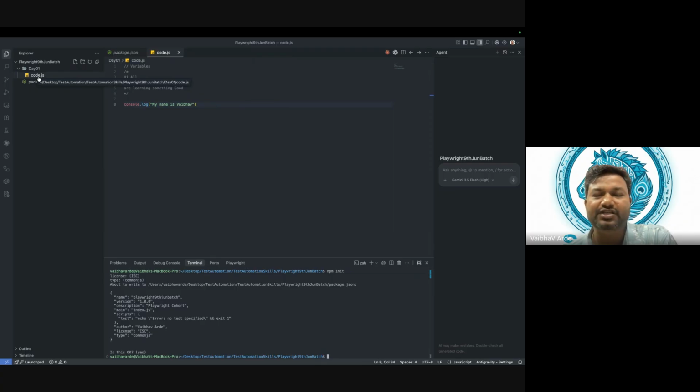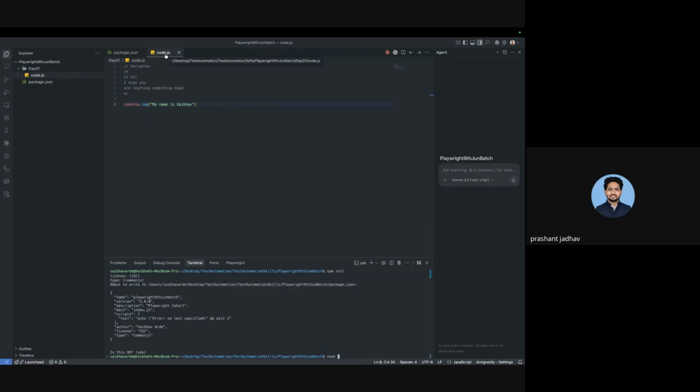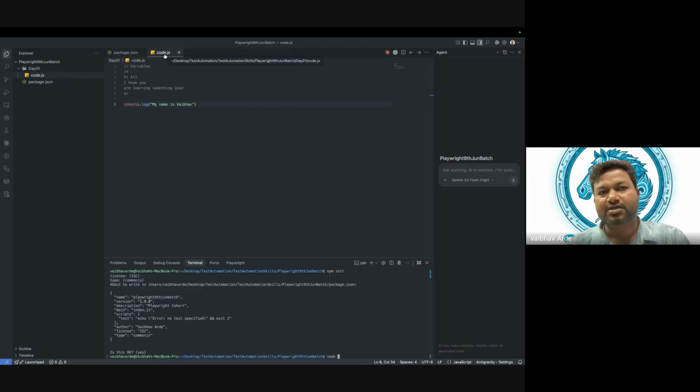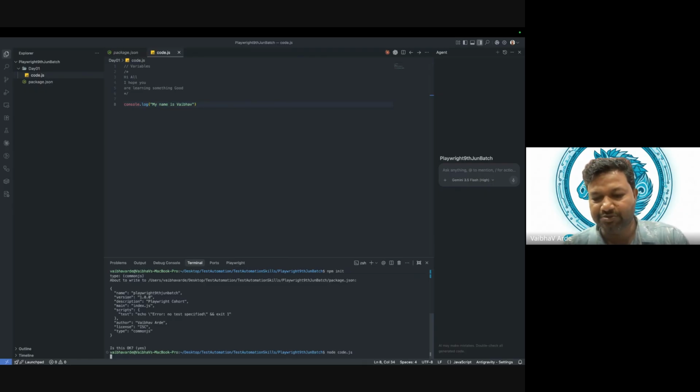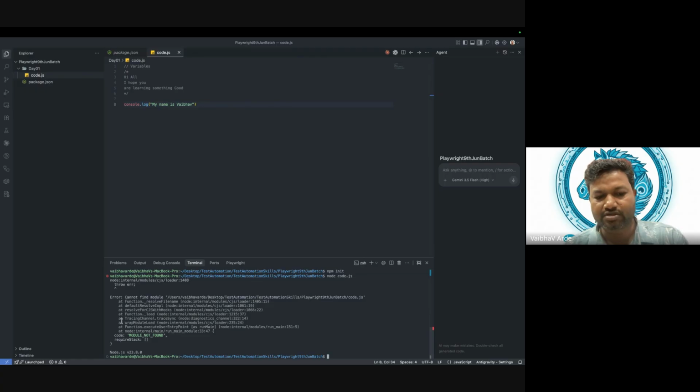So what is required to run the file? I'll say node and the file name. But if I say node code.js, it is not going to execute. It is giving me an error. Why is it giving me an error?